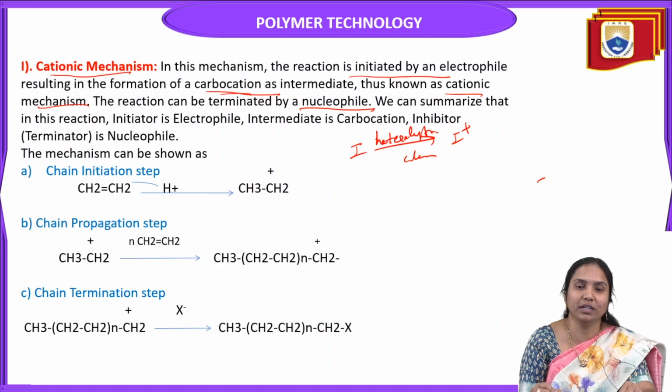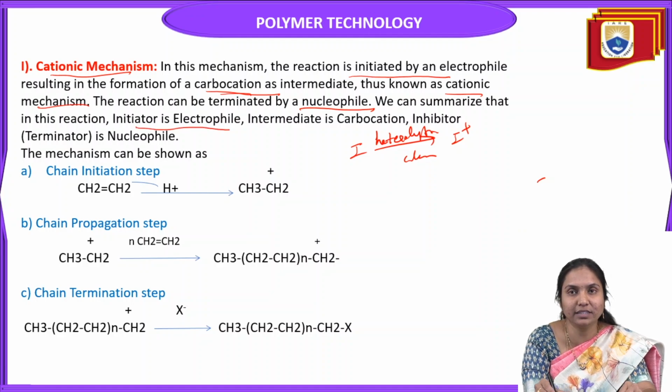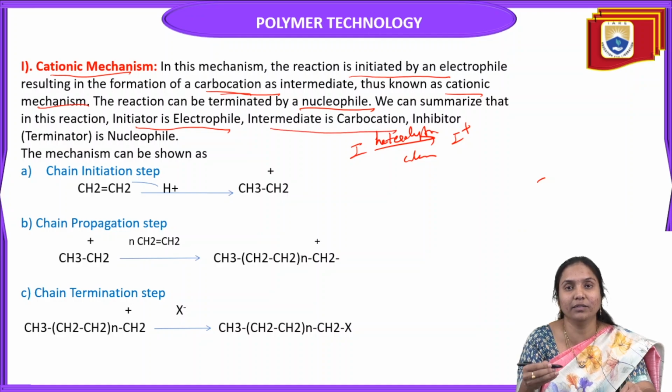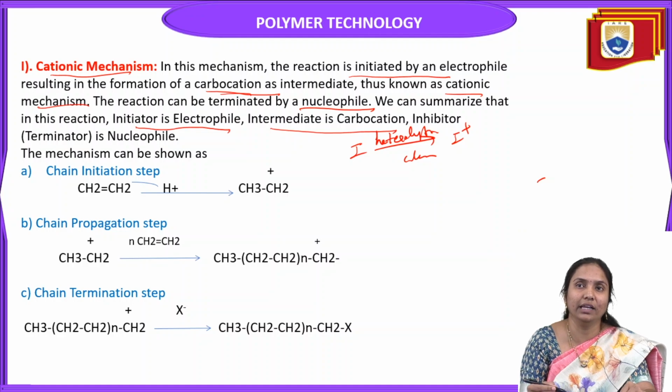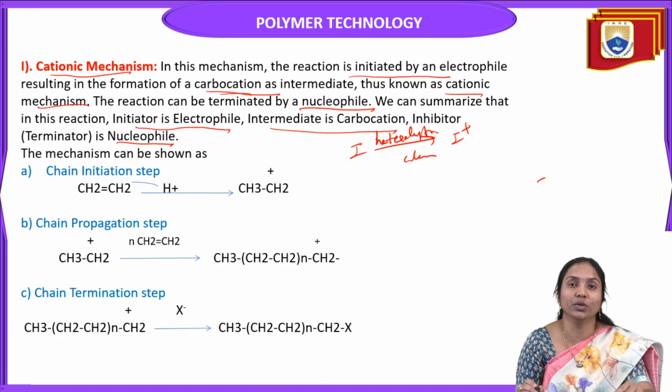So we can summarize that in this cationic mechanism, the initiator is the electrophile, the intermediate is the carbocation, and the terminator is the nucleophile, which is also called an inhibitor.